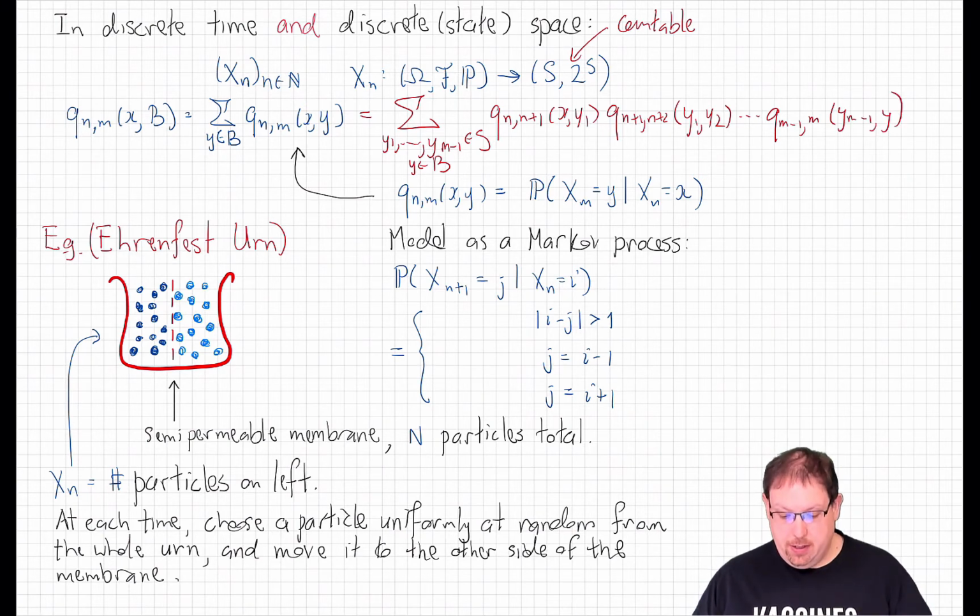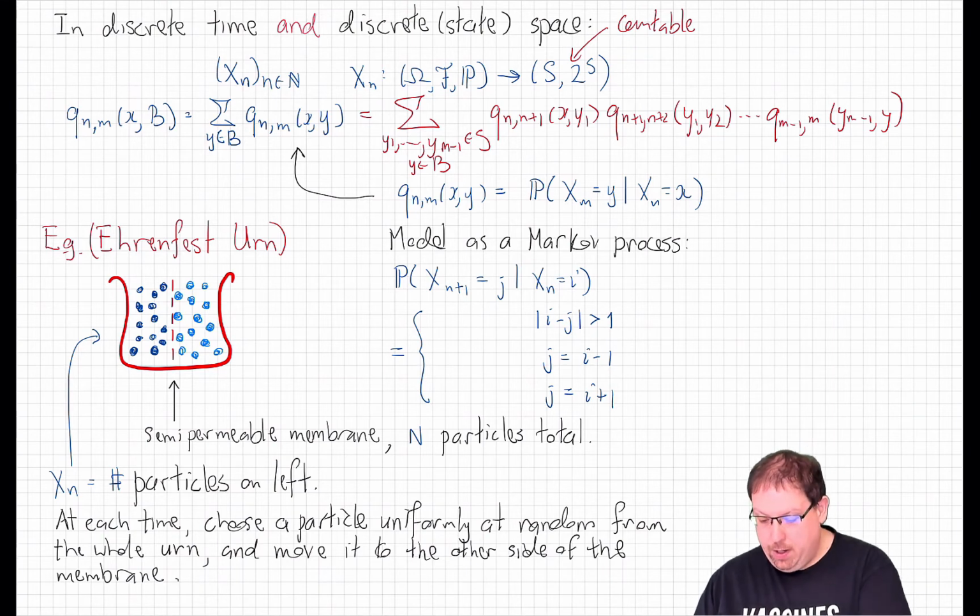Now in this discrete setting, the probability mass function is just the conditional probability as you established on a homework set. That is, the transition kernel from time n up to time m at states x and y is just the probability that X_m at the later time is equal to y, given that X_n at the early time was equal to x.